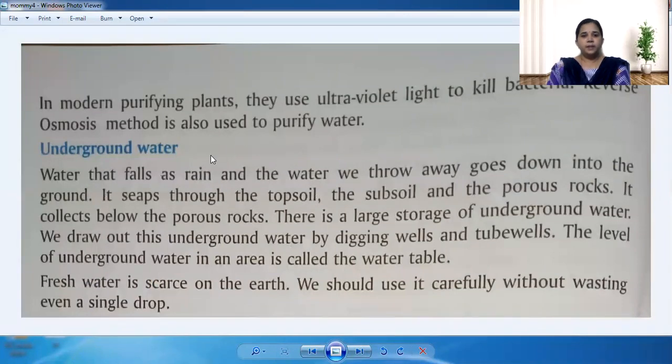In modern purifying plants, they use ultraviolet light to kill bacteria, and the reverse osmosis method is also used to purify the water. So the ultraviolet method and reverse osmosis, the RO water as we say. This is another process through which we can clean the water. So these are all the things involved in cleaning the water: boiling, filtration, sedimentation, decantation. These are all the processes through which we can clean the water.